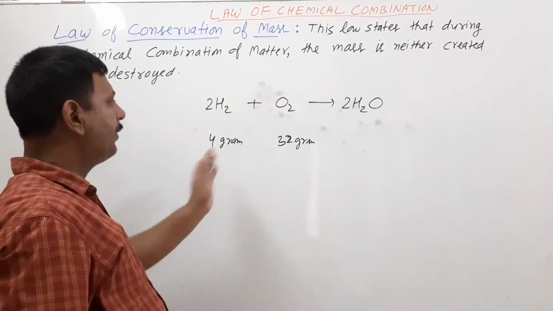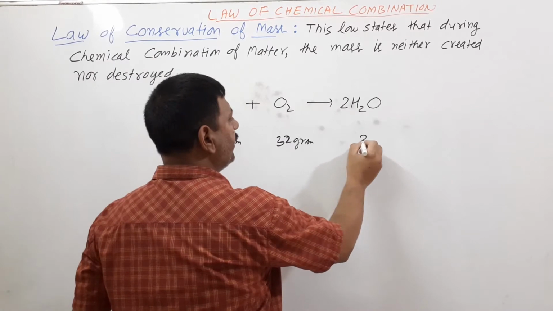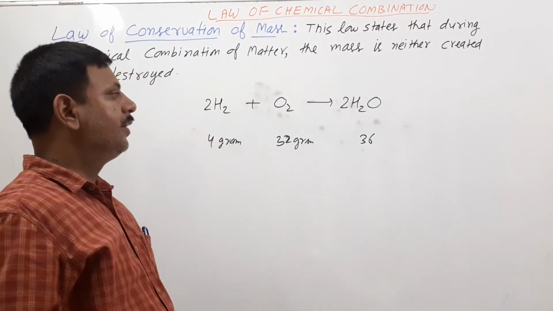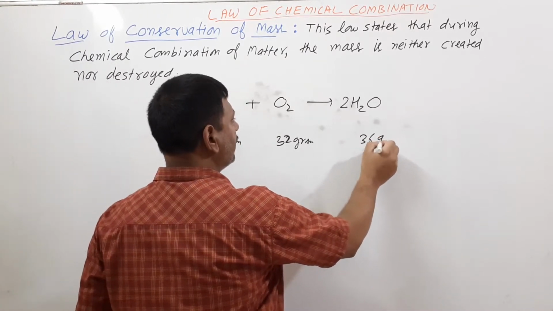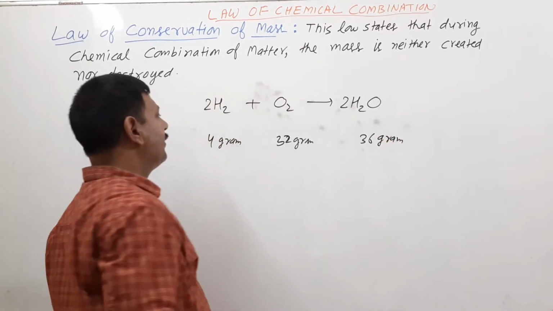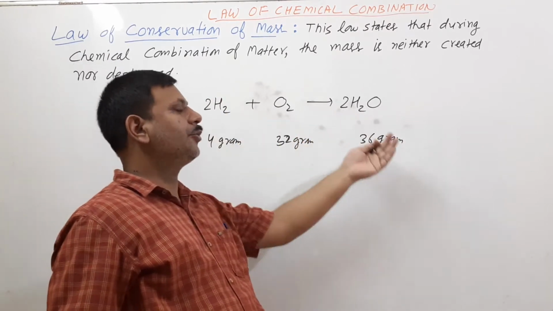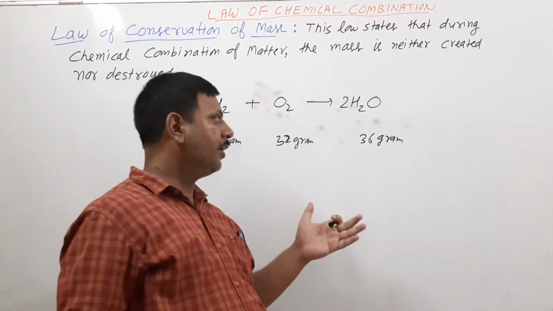If I am combining them, then what we obtain is water, and the calculated mass will come to 36 gram. So here we can say the total mass of reactants is equal to the total mass of products. Mass can neither be created nor destroyed.